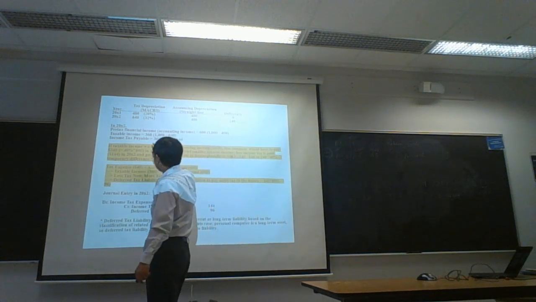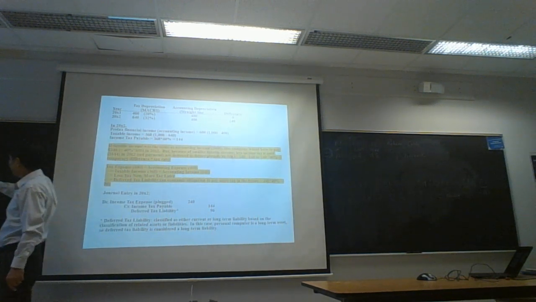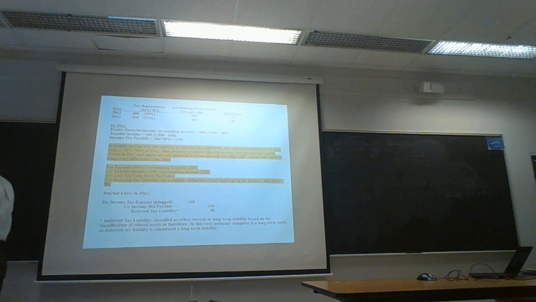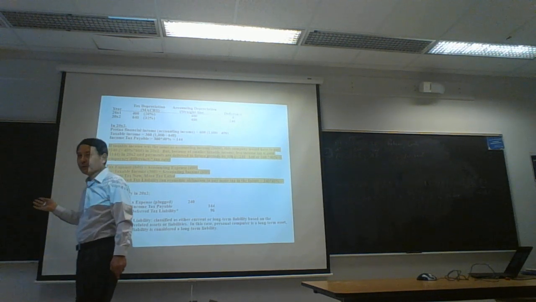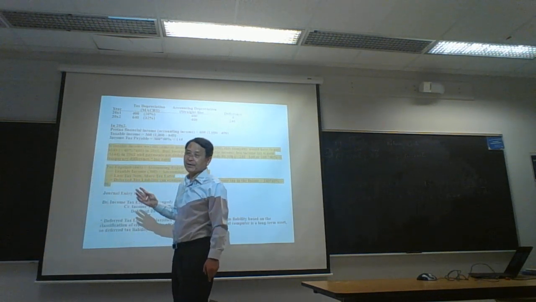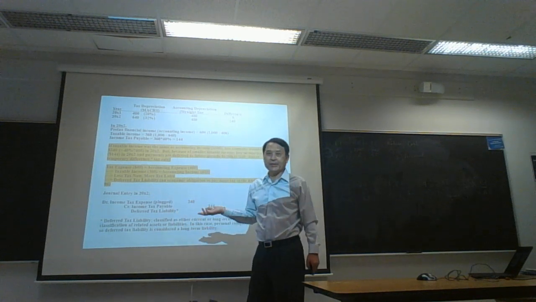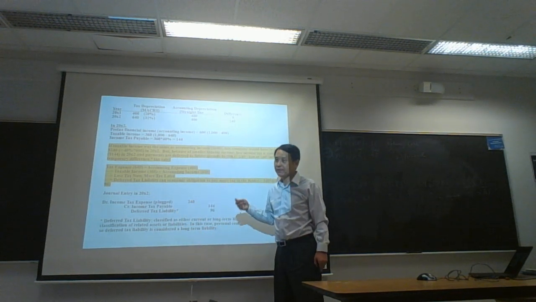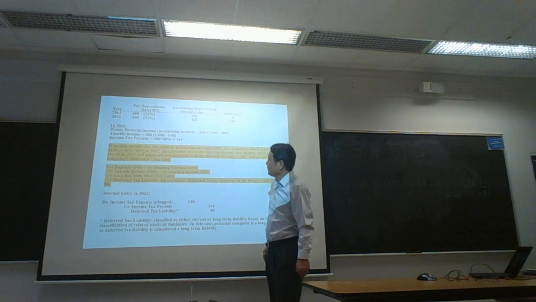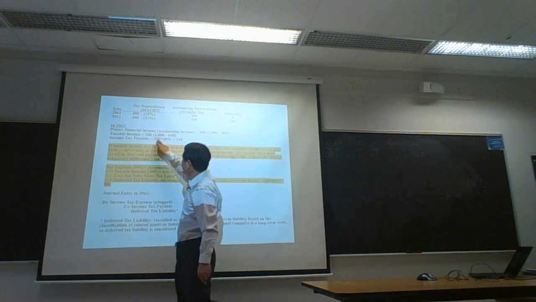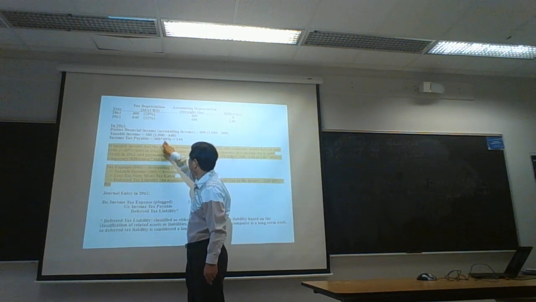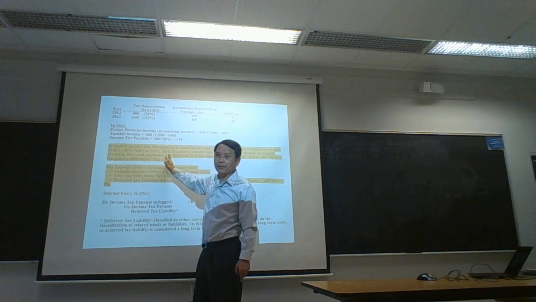That 360 taxable income times 40% tax rate is income tax payable. We assume tax rate is always 40%, all the way. So the amount of income tax payable is 360 times 40%, which is 144.